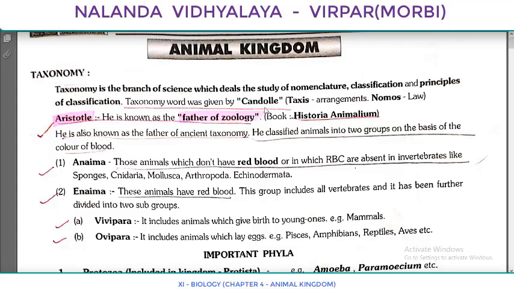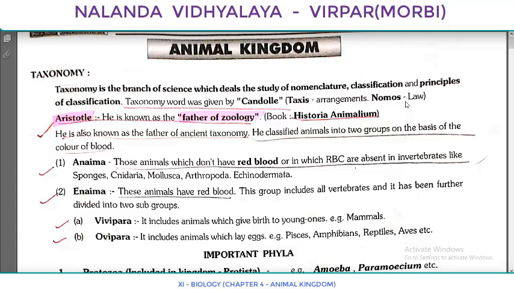Taxonomy word was given by whom? Yeah, it's correct. Actually, it's given by A.P. de Candolle. So, the taxonomy word was coined by de Candolle, and you know it originated from 2 words, taxis and nomos. Taxis means arrangement, nomos means law. So from this we have to understand taxonomy means we are arranging the organisms according to some law.